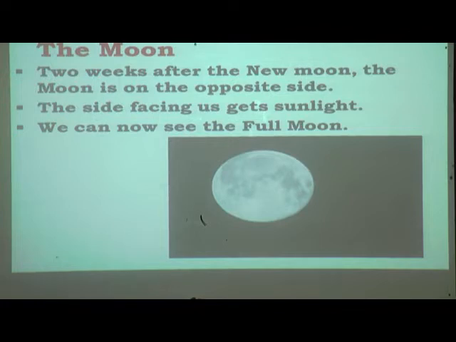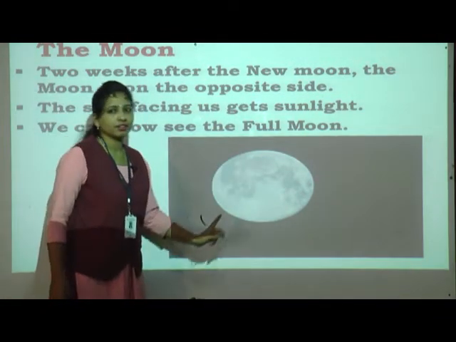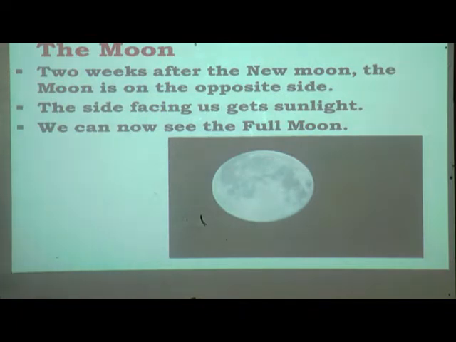2 weeks after the new moon, the moon is on the opposite side. So what happens? It goes to the opposite side. At that time it gets sunlight because it faces the sun, fully sunlight. So that time we can see the full moon, with brightness. So this is known as a full moon. Keep in your mind. Okay, understood?